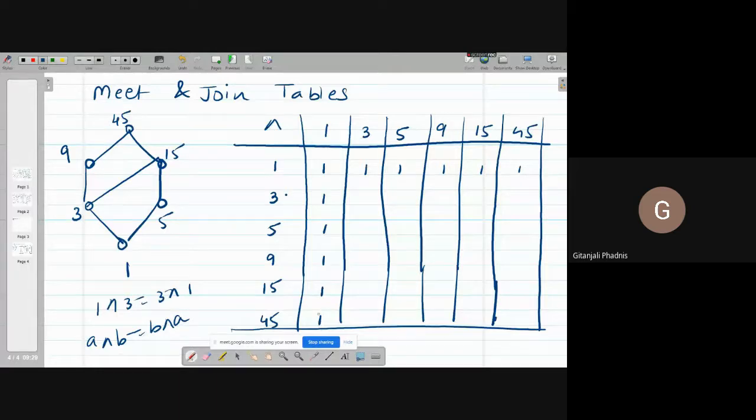Now what is 3 meet 3? 3. This is the idempotency rule: A meet A is A. So 3 meet 3 is 3, 5 meet 5 is 5, 9 meet 9 is 9, 15 meet 15 is 15, and 45 meet 45 is 45.